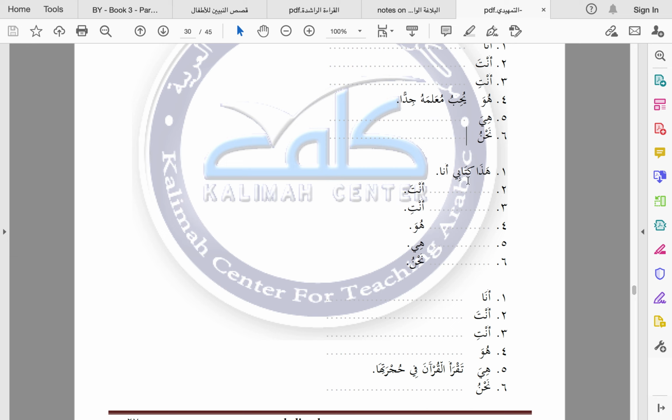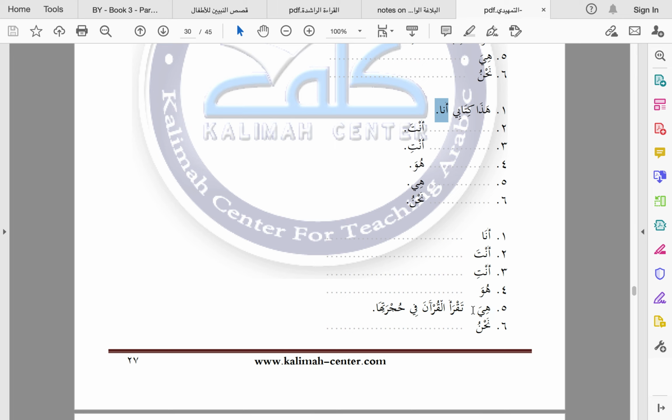Hopefully this one's easier. It says هذا كتابي, and this is just to emphasize. You wouldn't actually say this in Arabic. You would just say هذا كتابي, that this is my book. But because we're doing it for beginners, he just wants you to emphasize who you're associating the book with. So this would be هذا كتابك أنت. Now you can do the rest. How would it be for this?